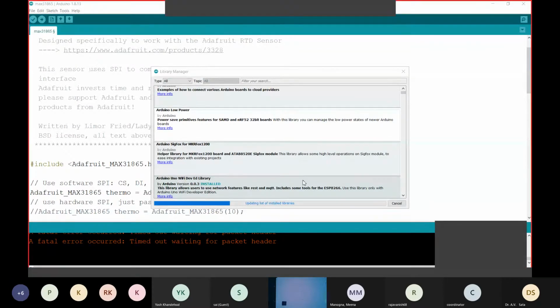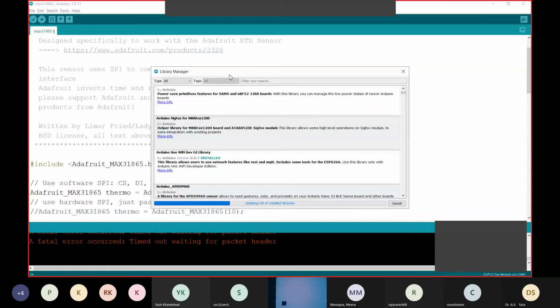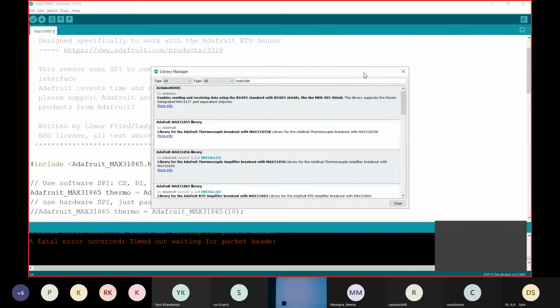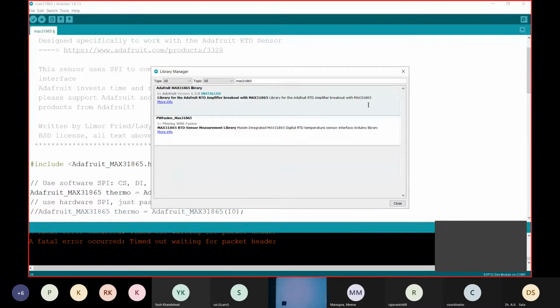Is this dialog box open for all? Just type MAX31865, and the first library will be there for you, and you just have to download it.